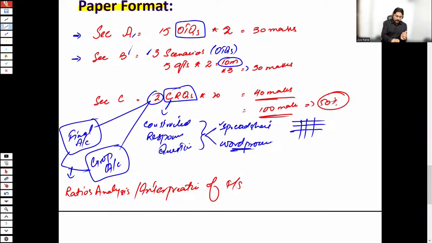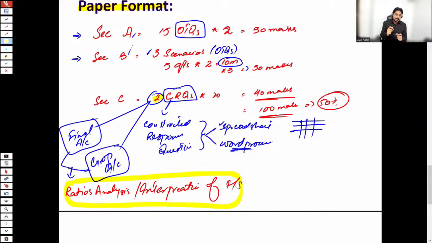So whenever there is a question for Section C, for both the questions, whether it's from final accounts or from group accounts, these areas are now linked with the analysis, the performance assessment of the company's performance, right? So that's a very technical thing to understand, to learn, that you need to write your comments, you need to assess the performance of the company.